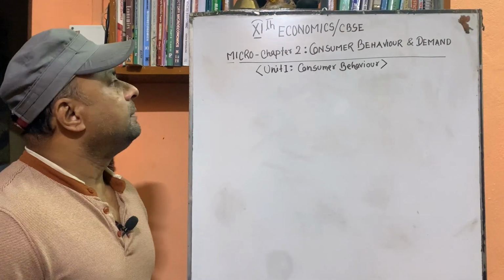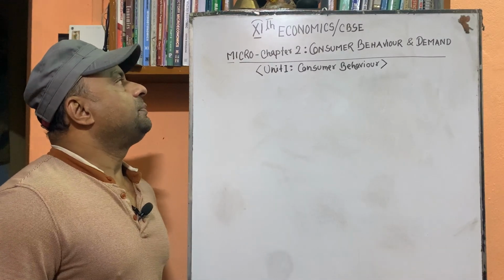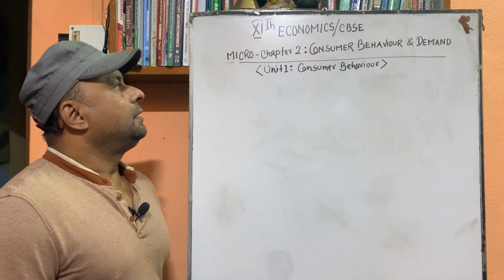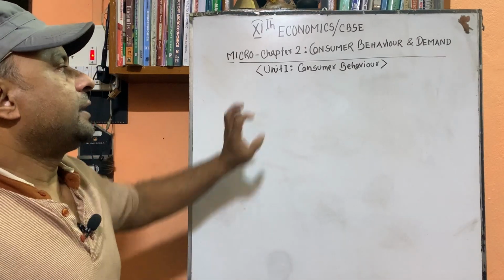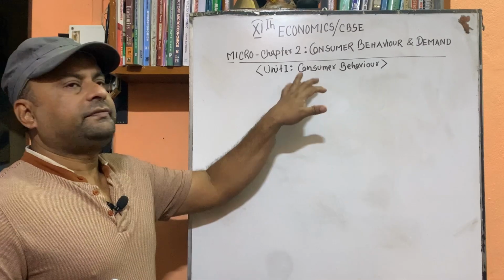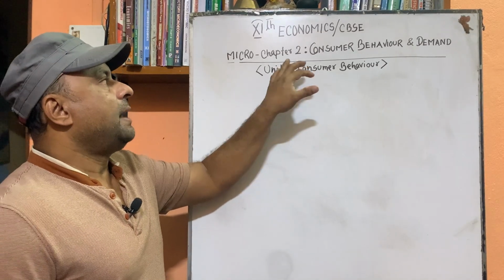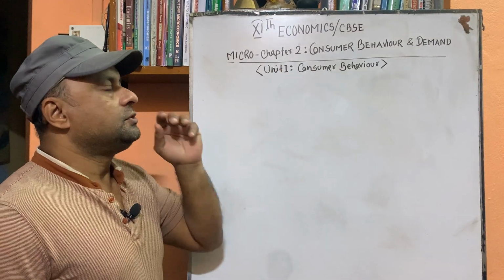Today we are going to discuss Micro Chapter 2, Class 11, Consumer Behavior and Demand. One of the big chapters of microeconomics. Let us start with the first unit, consumer behavior. Micro Chapter 2, Unit 1, consumer behavior.